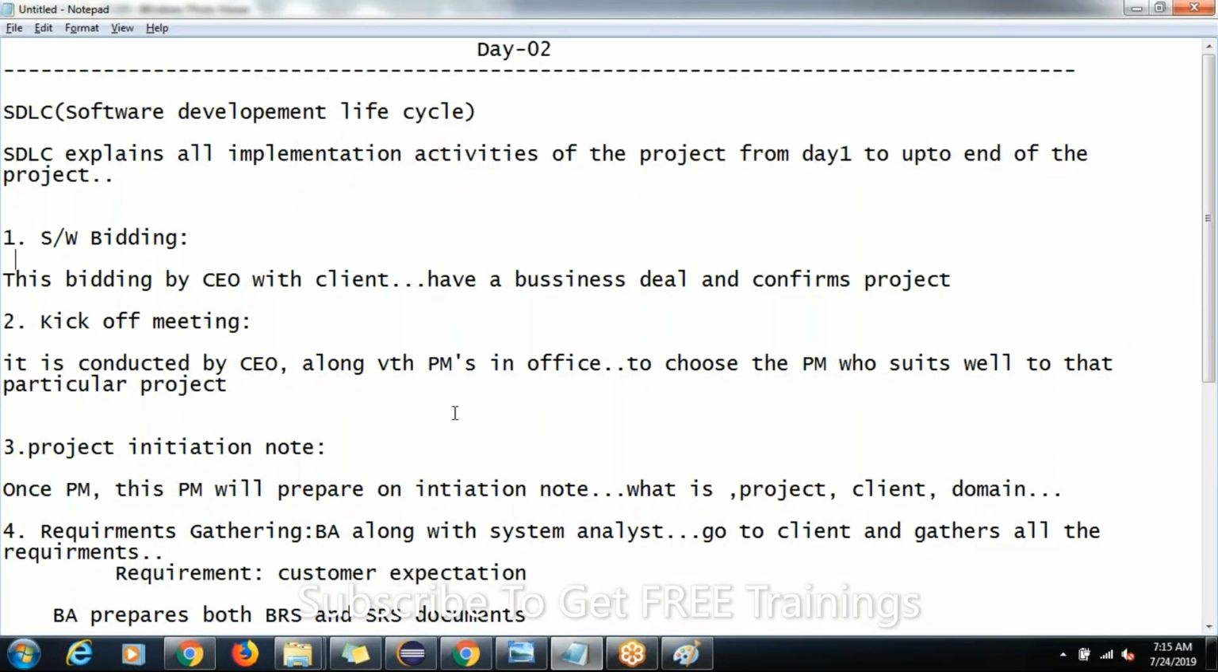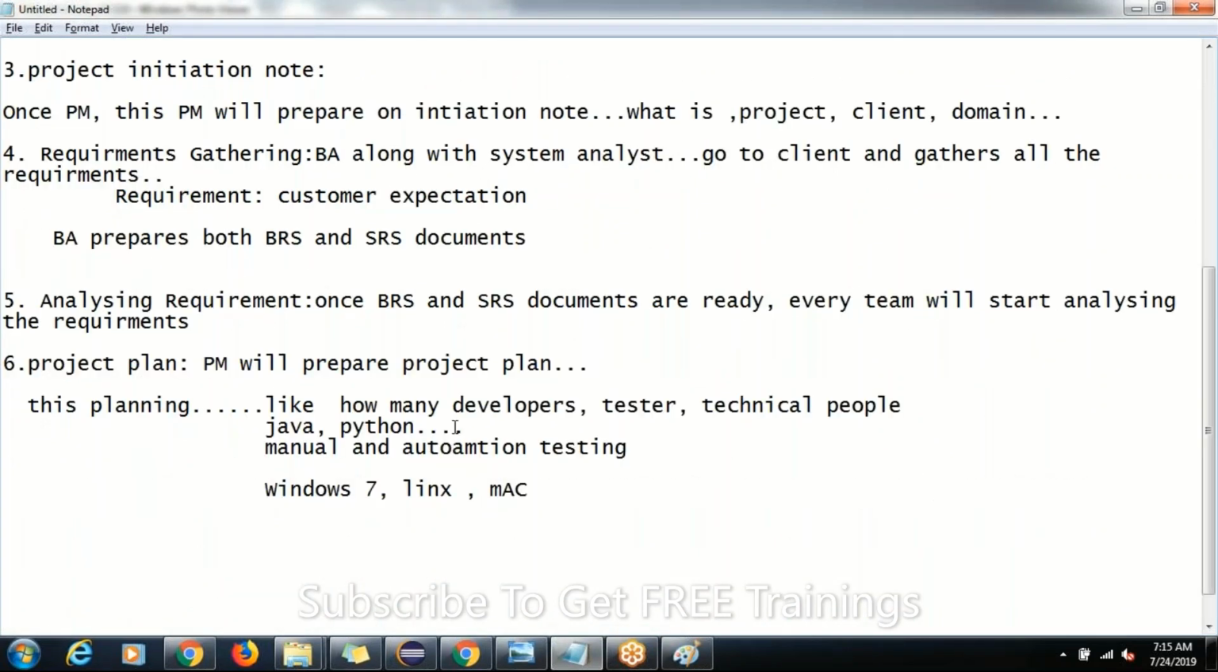We are explaining all the implementation activities one by one. Are you clear, guys? Yes, thank you all. So, the project plan.